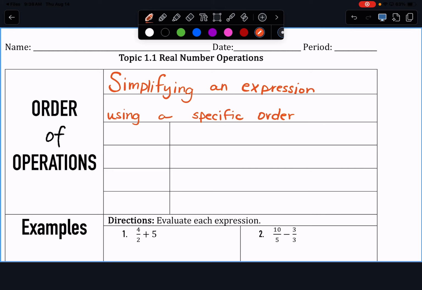And what would that specific order be? PEMDAS. Or, as I was so lovingly told my entire elementary school career, please excuse my dear Aunt Sally.